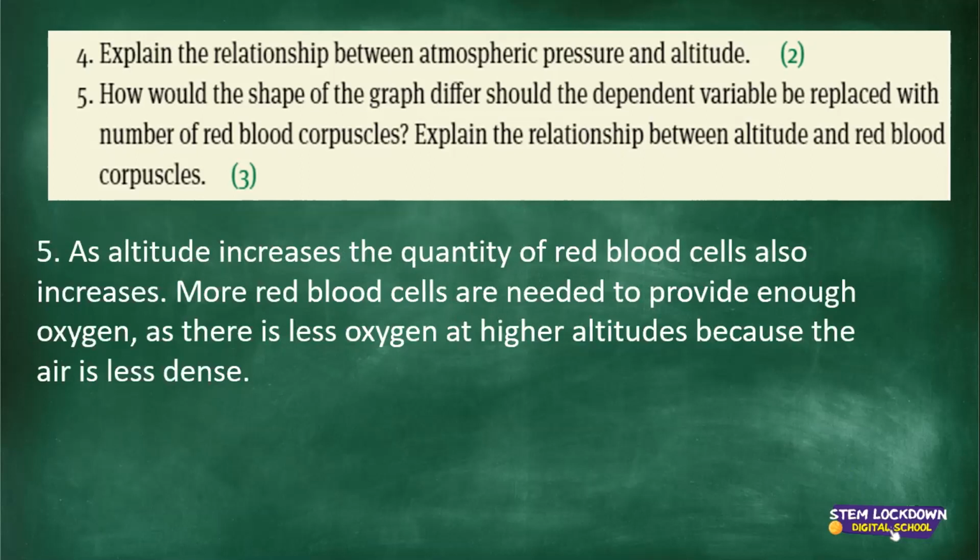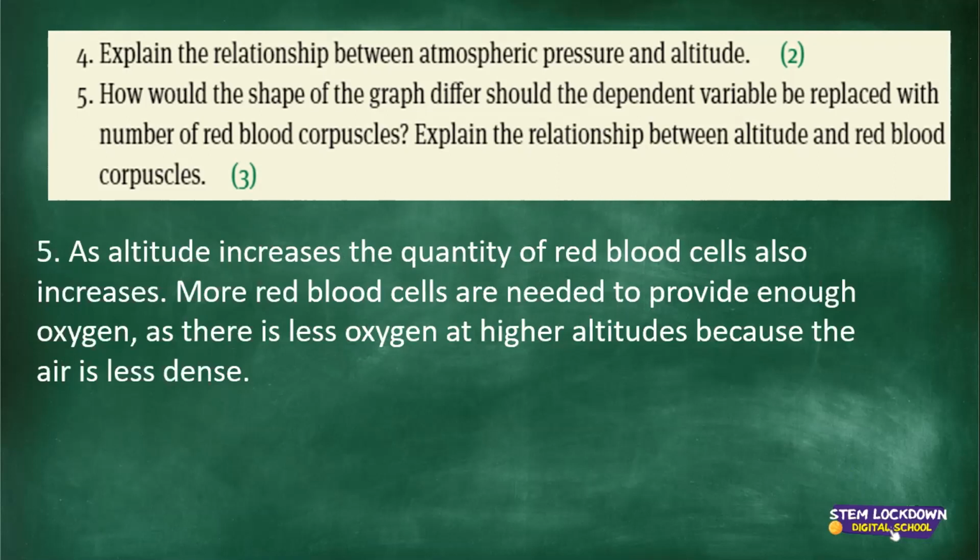More red blood cells are needed to provide enough oxygen, as there is less oxygen at higher altitudes because the air is less dense. So as the altitude increases, the pressure, remember, would decrease, meaning at the higher altitudes, there is less oxygen available.